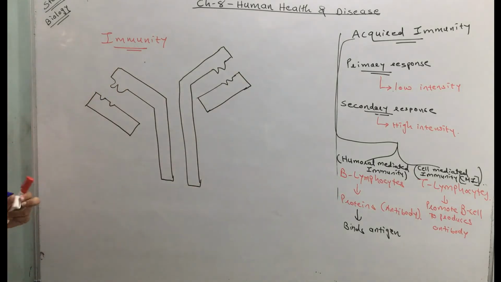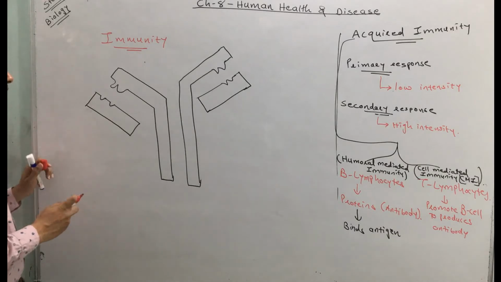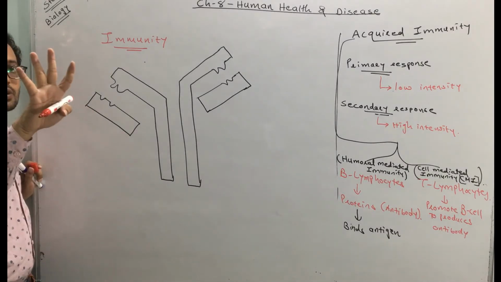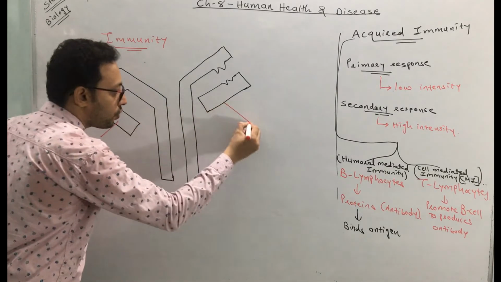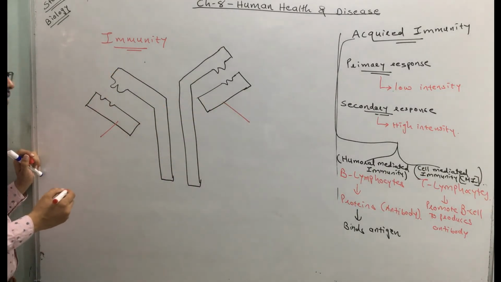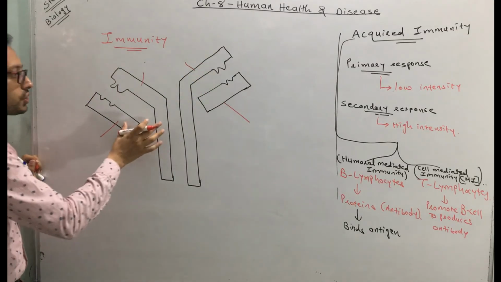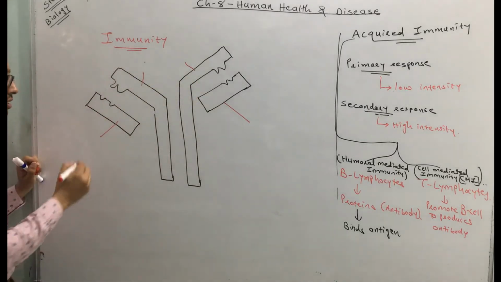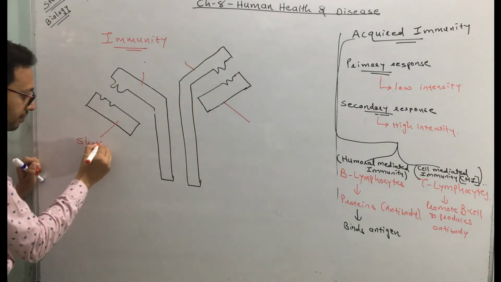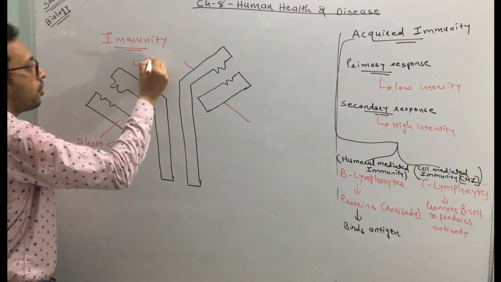So if you see the structure of this antibody, a protein secreted by the B lymphocyte, it consists of 4 arms. How many total arms are there? 4 arms. These 2 are short, and these 2 are longer ones. So it contains 2 short polypeptide chains and 2 long chains. This is a short chain, and this is called a long chain.